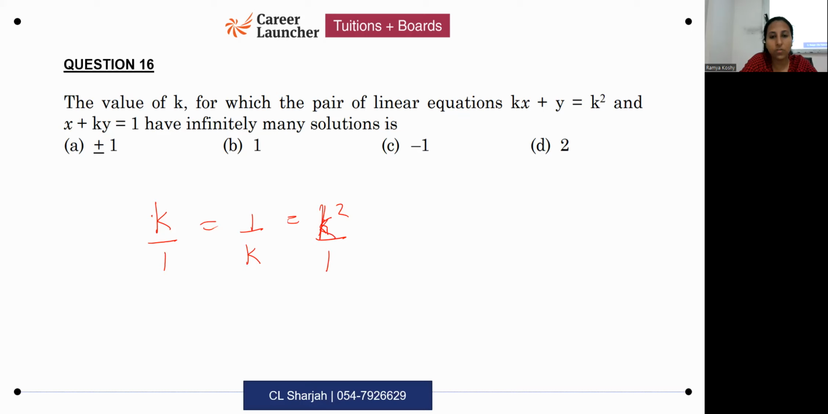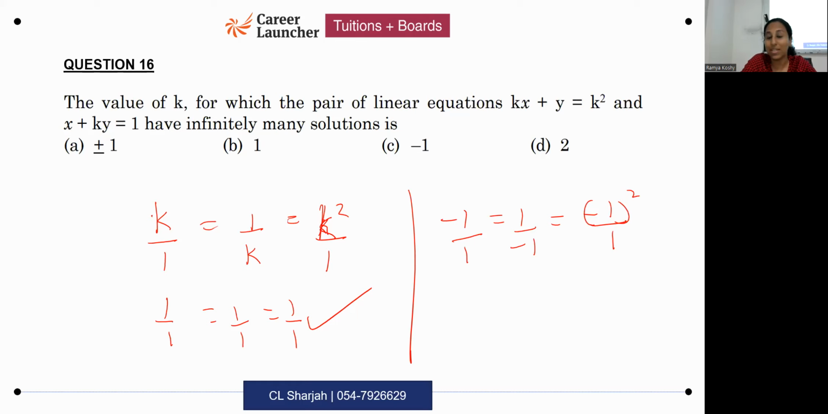So for which of these values will k by 1 be equal to 1 by k equal to k square by 1? So what's the answer? Plus or minus 1? Okay, let's see. If I substitute 1, I get 1 by 1 equals 1 by 1 equals 1 by 1. Okay, no problem. 1 can definitely be an answer. If I substitute minus 1, minus 1 by 1 equals 1 by minus 1 equals minus 1 square by 1. Is this true? This is not true.